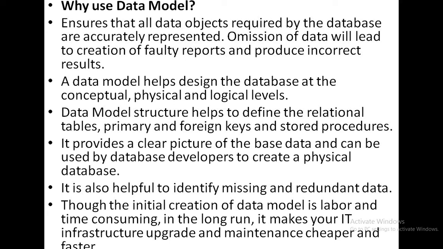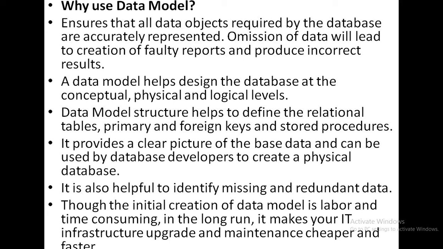So next, the data model structure also defines the different types of keys there are: primary key, foreign key, and the use of these keys on the tables and columns. That we can also easily find out by using the data models. Okay. Next, it provides a clear picture of the database and can be used by database developers to create a physical database.